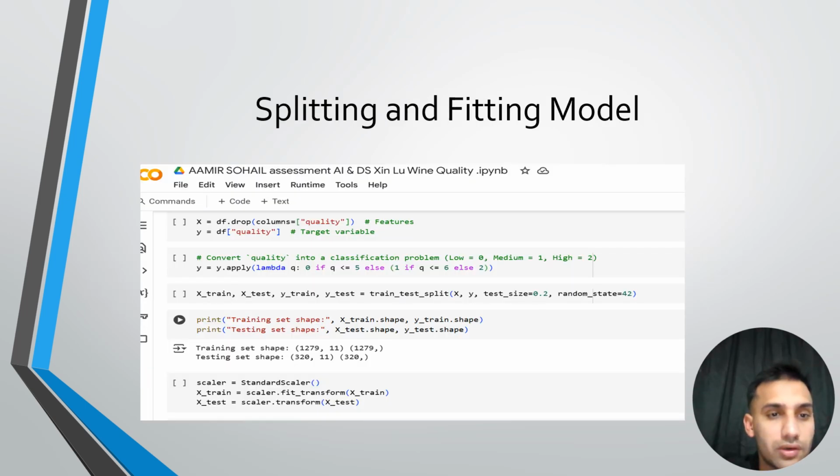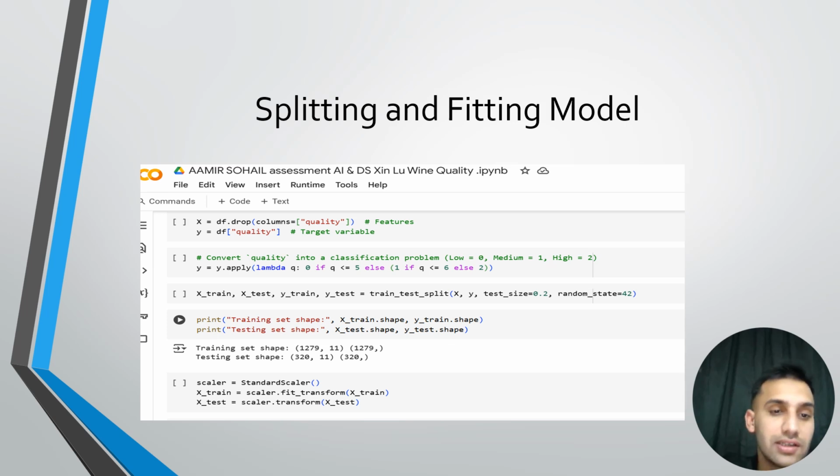Here is our code where we are splitting and fitting the model. In the first steps, we are setting our target variable, and then we are converting quality into a classification problem, so that we have proper numbers where we can classify them: low, 0, medium, 1, and high, 2. And then we are splitting the data into train and test, that is 80-20 ratio, and then we are printing its shapes.